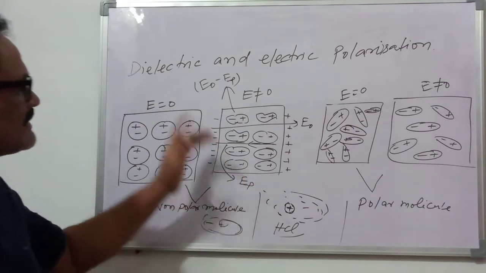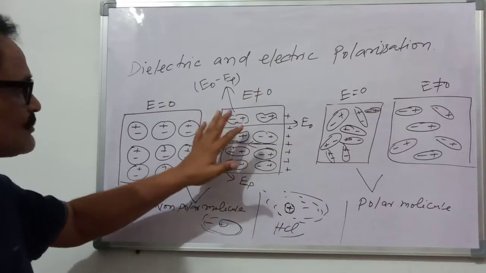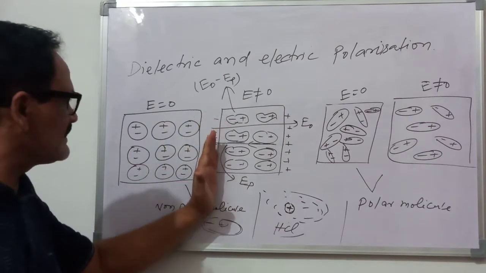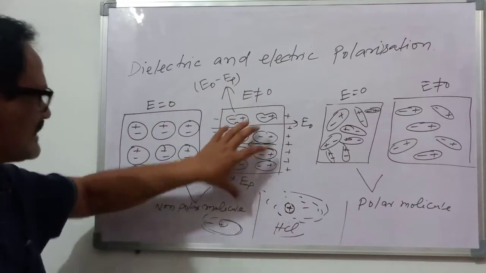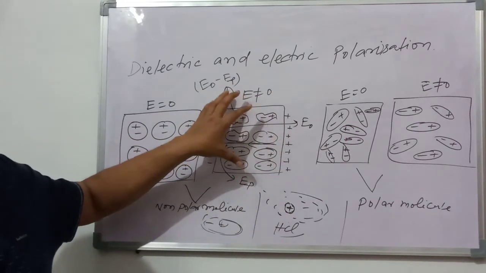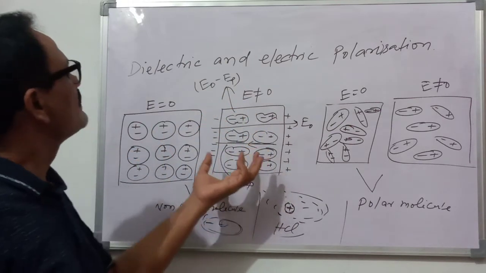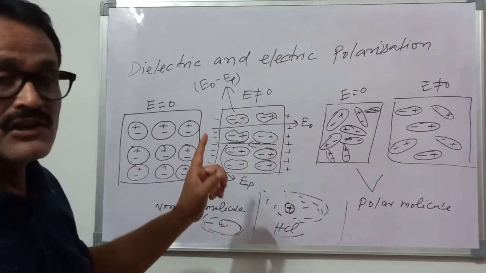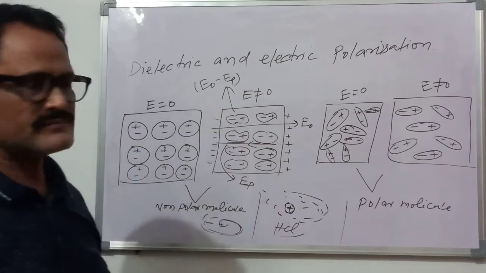So this is the net electric field, but the electric field is not zero here, because in this case it is not just like the conductor. In a conductor electrons are free, but here electrons are not free. Only the surface shows the negative and the positive. So this complete substance will give a net dipole moment, and so there is an electric field, but this electric field is less than the external electric field but not equal to zero. So we can say that the electric field will be reduced.